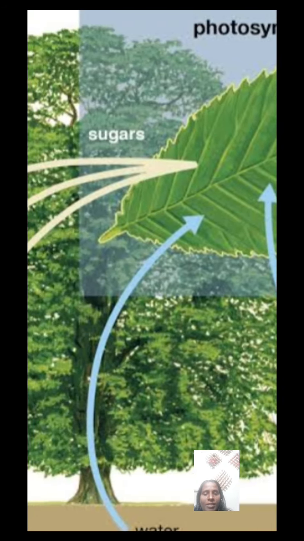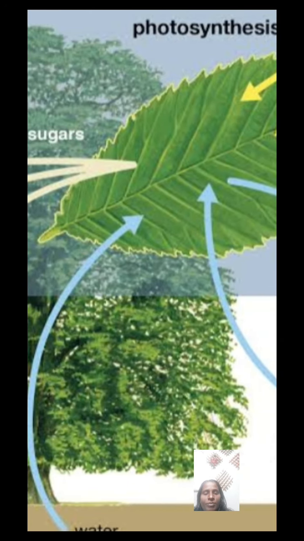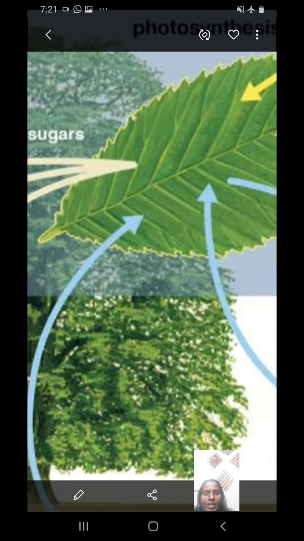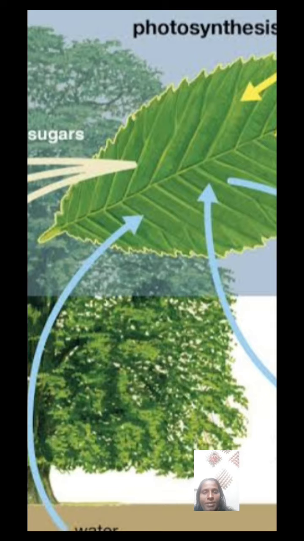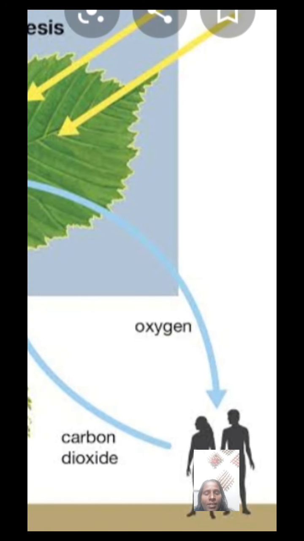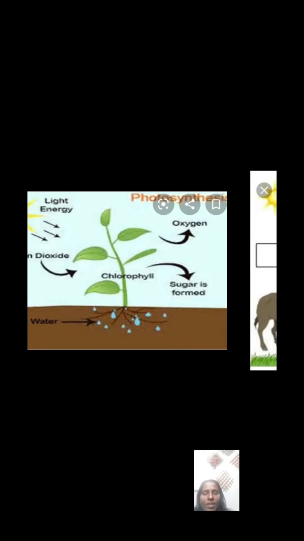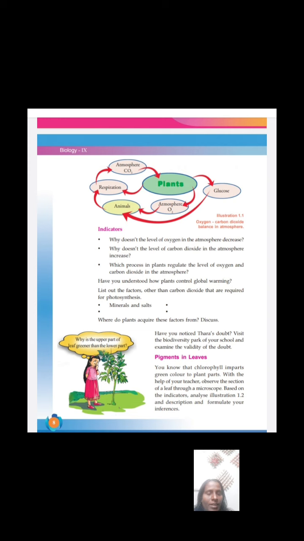Carbon dioxide is needed, and water also. With the help of carbon dioxide and water, in the presence of sunlight, the green leaf produces sugar, and oxygen is also released. So with the help of this flow chart we must complete that part.